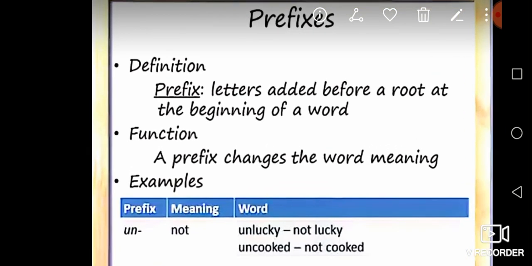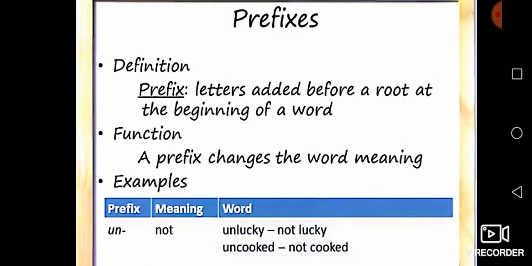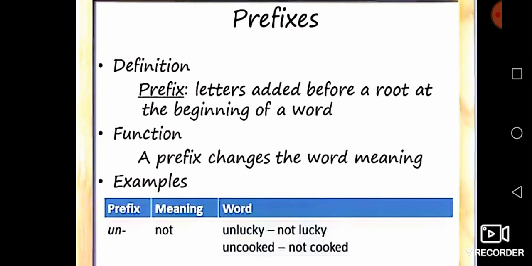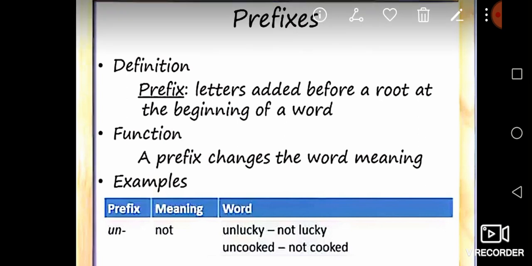First one we take prefixes. First we see the definition of prefixes. Prefixes means letters added before a root at the beginning of a word. Once again I repeat, listen carefully, letters added before a root.